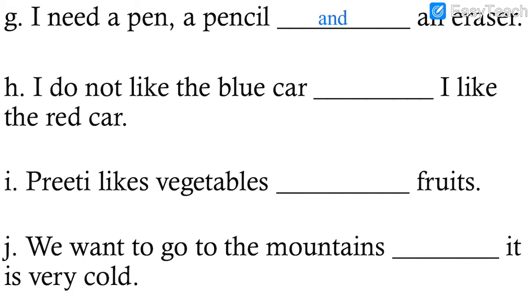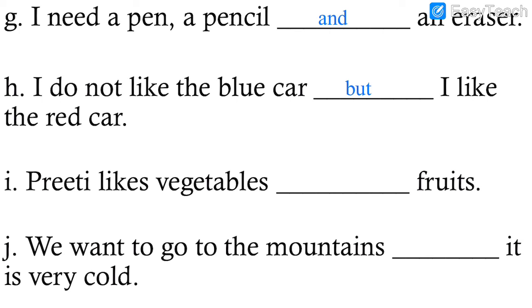Number 8. I do not like the blue car dash I like the red car. Opposite situation. One car he doesn't like but the other one he likes. So opposite situations are there. One thing you like and one thing you dislike. So we use "but". I do not like the blue car but I like the red car. So here we write "but". See that you are all writing the answers either in the textbook with pencil.